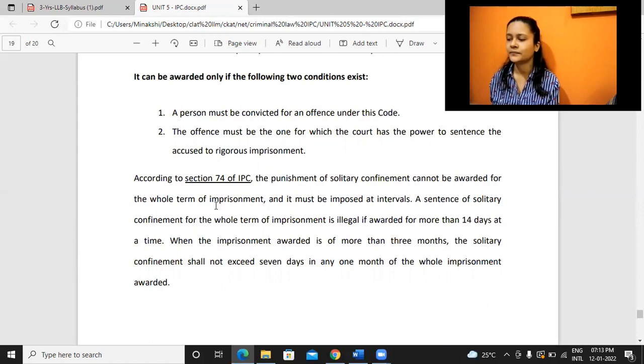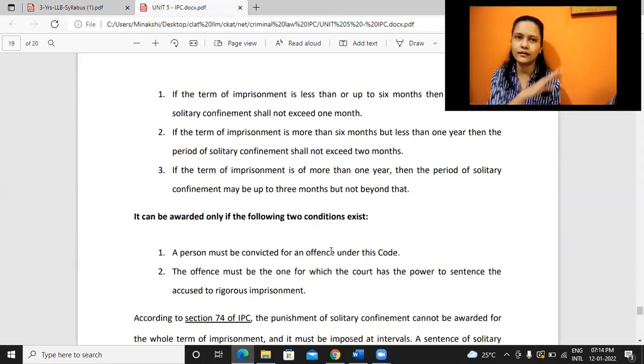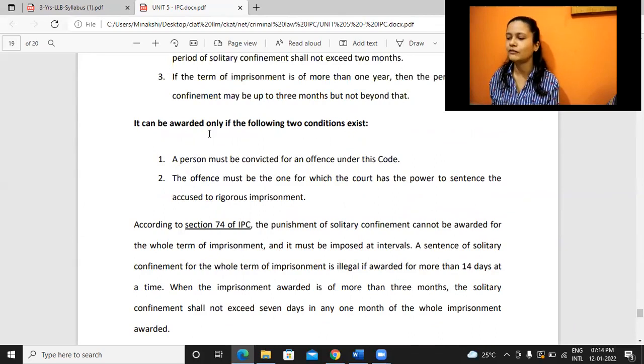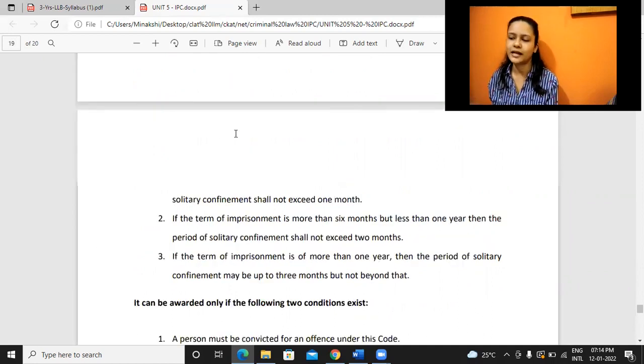Okay, and this is given in section 74 of the legislation. And when solitary confinement is awarded at one stretch, it should not be for more than 14 days. So even if a person was given 6 months of imprisonment, and out of this 1 month he is kept in solitary confinement, it should not be altogether 1 month at a stretch. It has to be 14 days maximum. And when the imprisonment is less than 3 months, solitary confinement shall not exceed 7 days in 1 month of the whole imprisonment. Basically, you need to divide, and that's how you need to give this type of punishment.